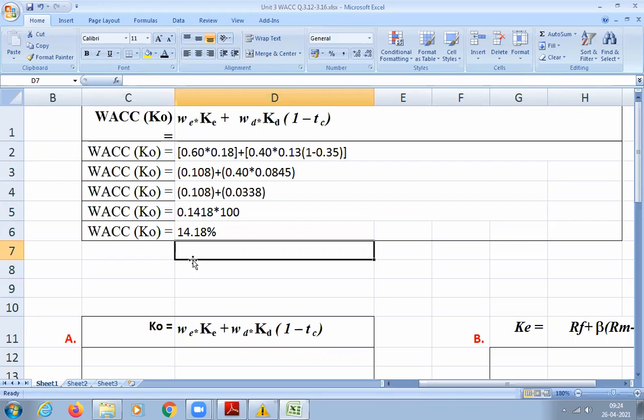So these are very simple problems I'm just teaching you in the beginning. Later I'll teach you how to calculate weights also and how to calculate the weighted average cost of capital. Okay. Any doubt? Did you understand, students?